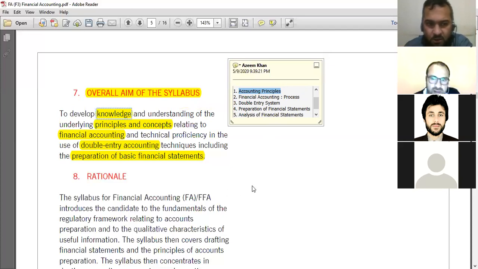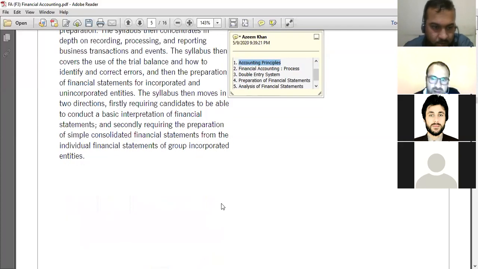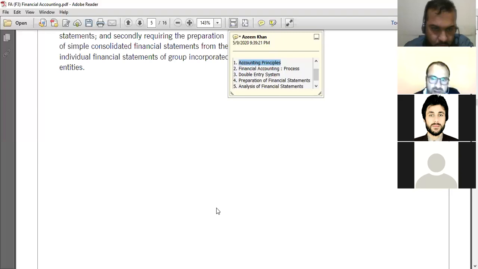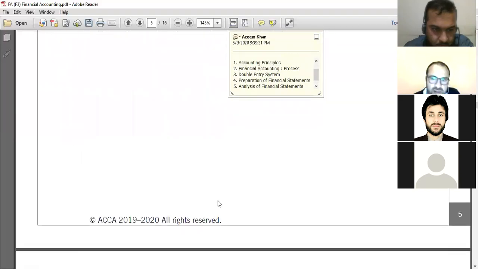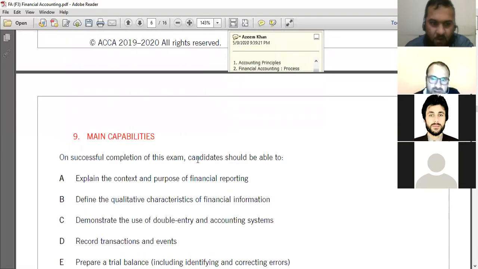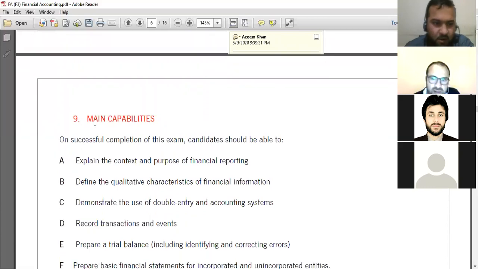Is it clear or not? Objective. Yeah, clear. So every topic we are studying must fit in one of these 5 elements. Now, the next thing we are going to cover is the main capabilities.